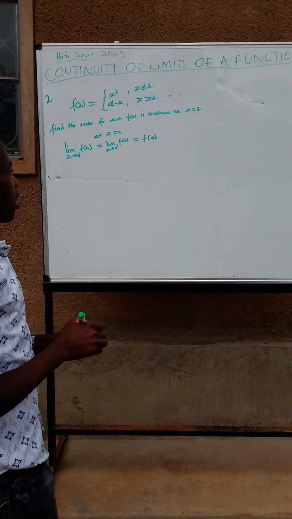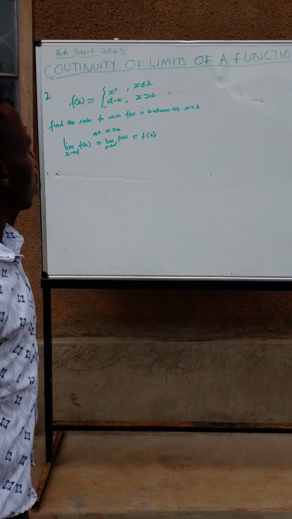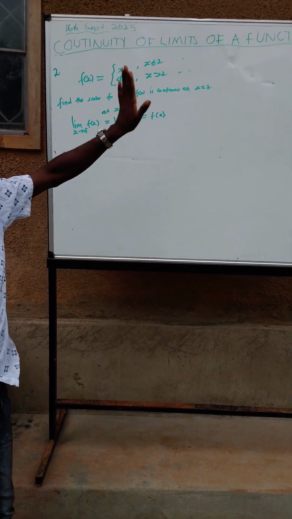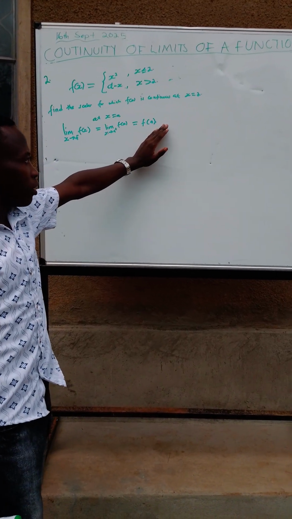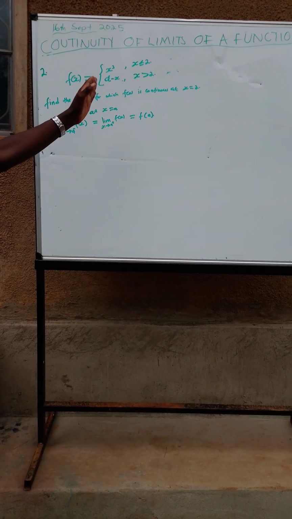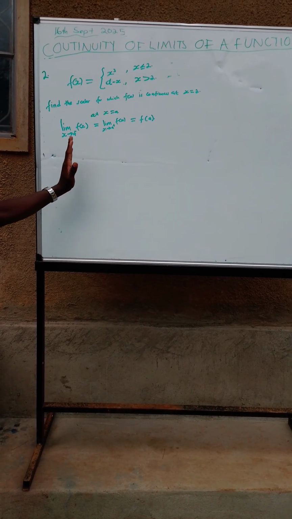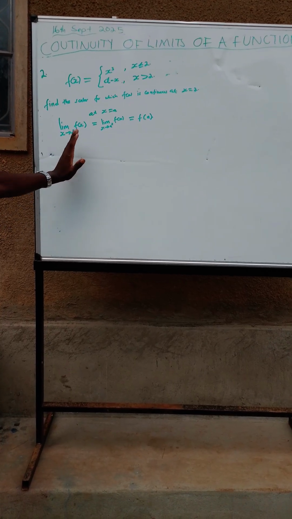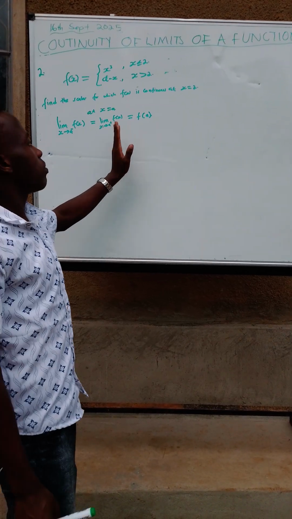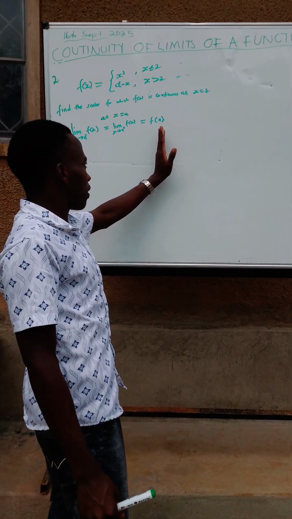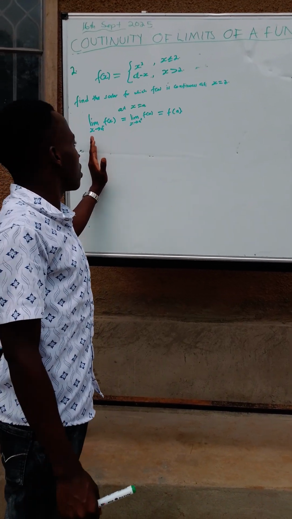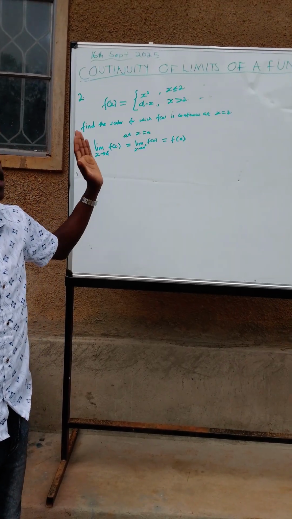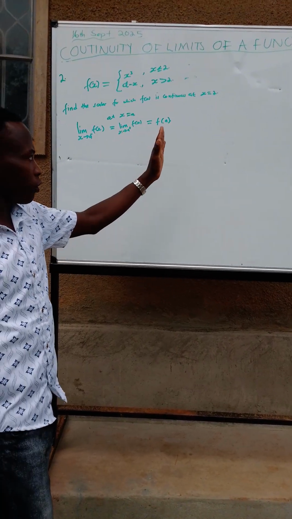As we said so far, for a function to be continuous at a certain point, the limit of a function must be equal to the function value. But for this case, we are going to have the left-hand limit and the right-hand limit. Again, no matter the limit, the left hand and the right hand must be equal to the function value, meaning that the left-hand limit must be equal to the function value, as well as the right-hand limit must be equal to the function value.